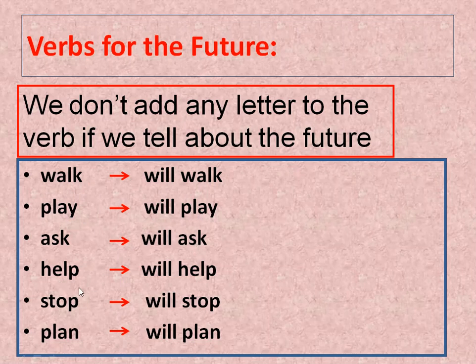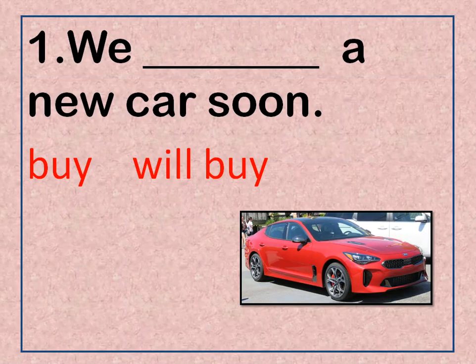Help will help. Stop will stop. Plan will plan. Look at the verb. I didn't add any letter, but I just added the word will before the verb. So again, when I want to talk about the future, tomorrow, next week, what is coming, I